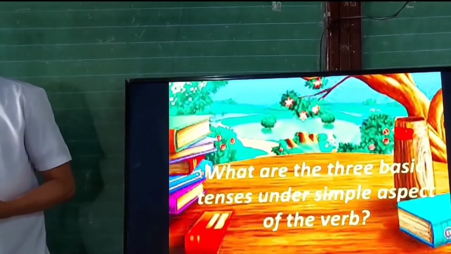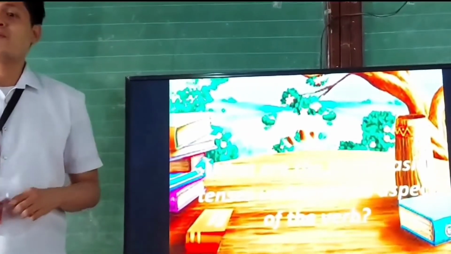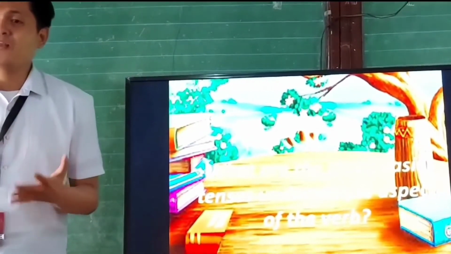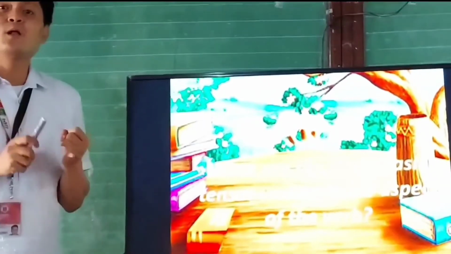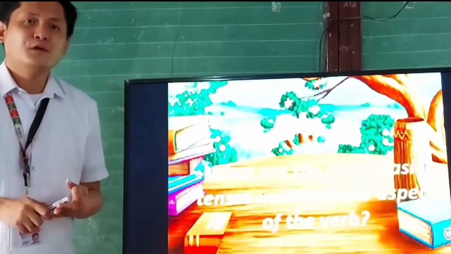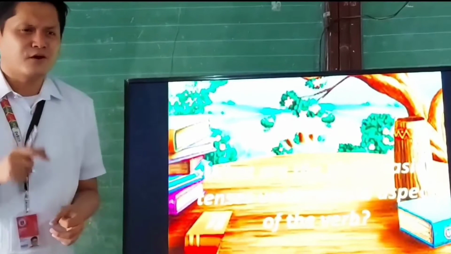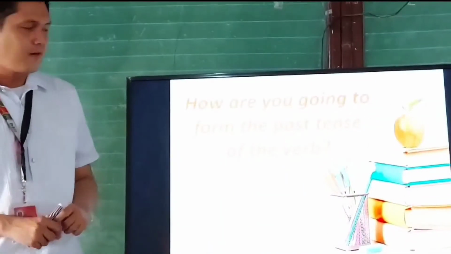The simple past tense. What else? Yes, Jerome? The simple future tense. Okay, everybody? What are those 3 basic tenses? Simple present, simple past, and simple future tense of the verb. Oh, very good, impressive.